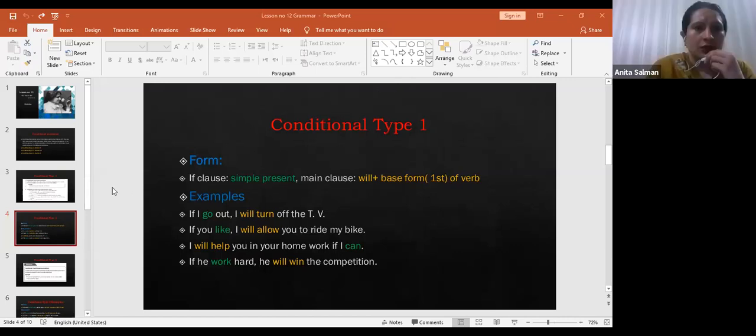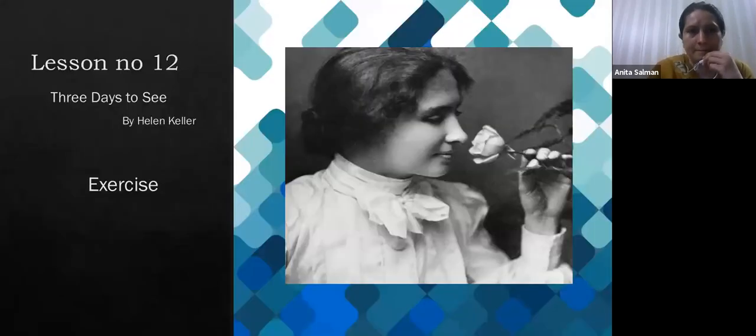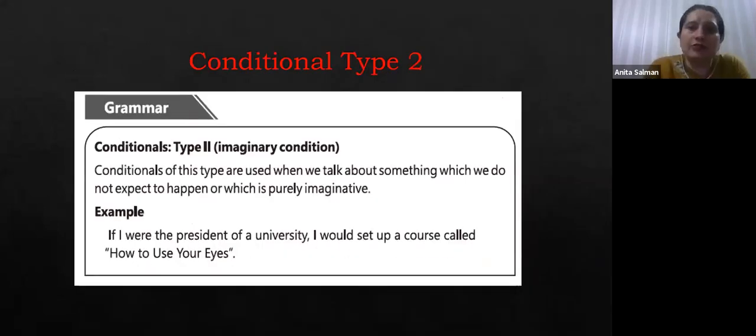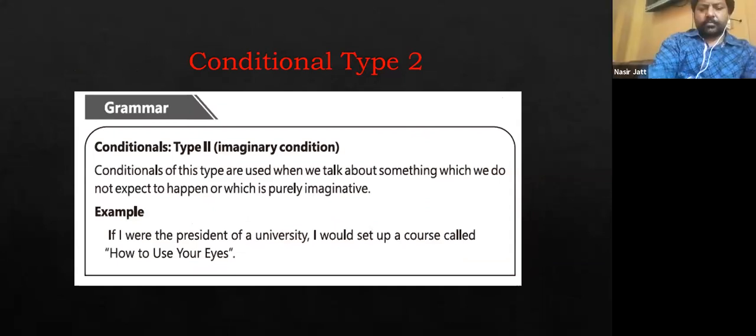Now our next conditional is conditional number 2, or conditional type 2. What is conditional type 2? These are imaginary conditions. Conditionals of this type are used when you talk about something which you do not expect to happen or which is purely imaginative, right? That we read yesterday as well.